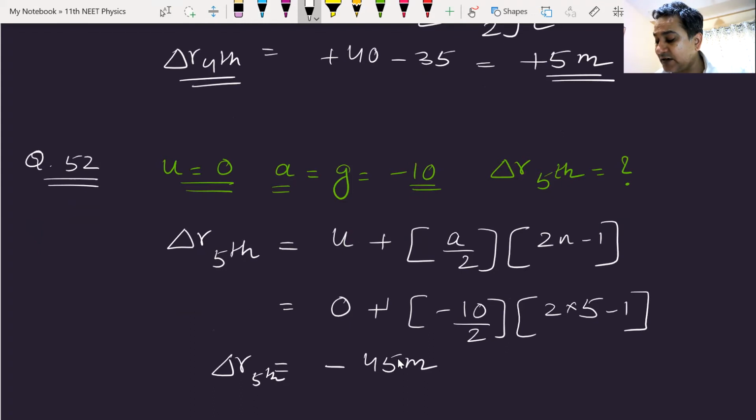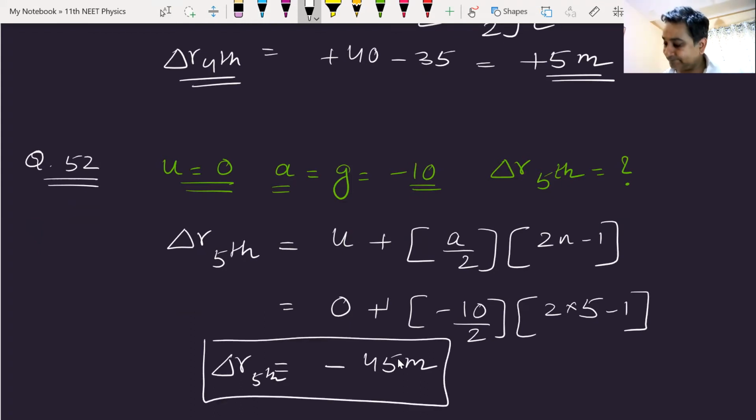What does this negative sign indicate, anyone? This negative sign, what does it indicate? What is this negative sign telling you? It is shouting and telling something.